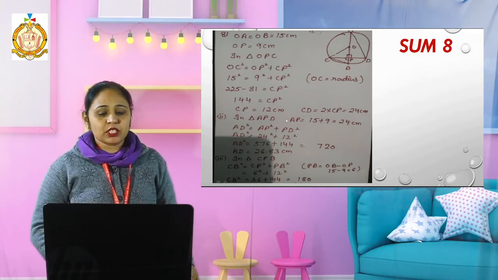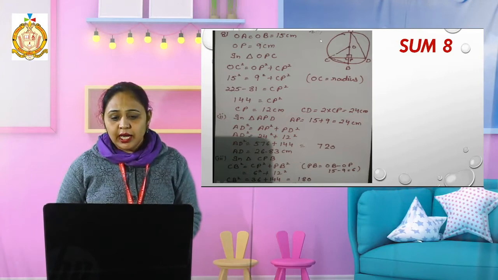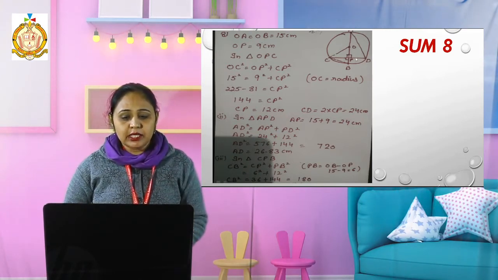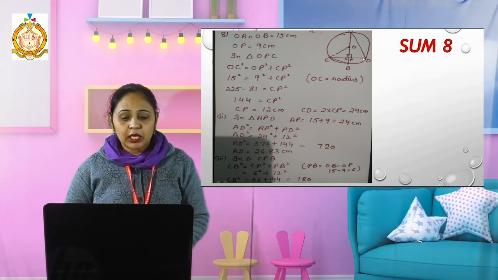Okay. Then in the next part, I want to find the length of AD. Now see students, I draw a triangle here also from point A to point D, and there is also P with 90 degree. Now my right angle triangle is APD and PD.